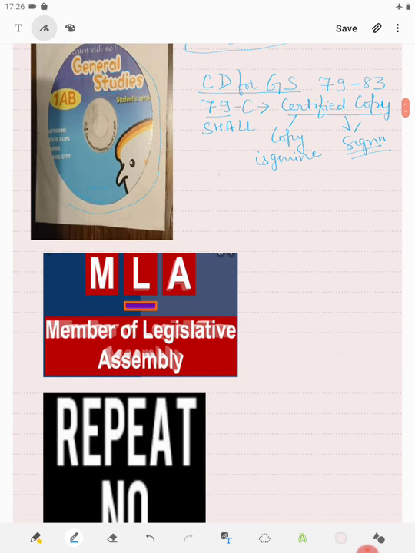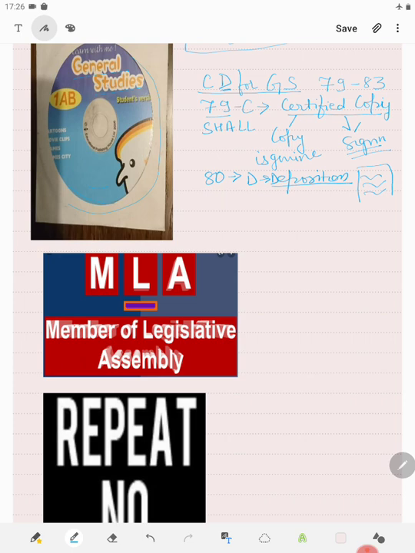Next, section 80. 80 is D, that is deposition. So as you remember, deposition is whenever a person comes in court, a witness comes in court to give evidence, we ask him or he gives evidence, we record that evidence at a particular place.